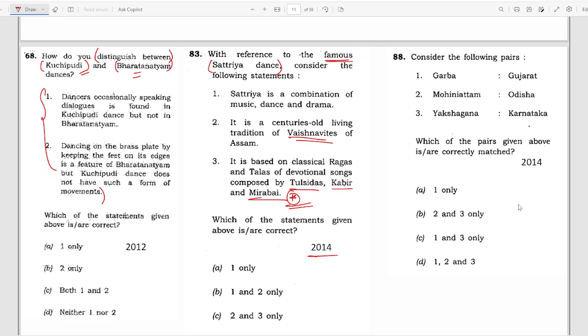Next question, 2014. Which of the pairs given above are correctly matched? Garba, Mohiniyattam, Yakshagana. And you have to know the places also. What is this and where are the places?